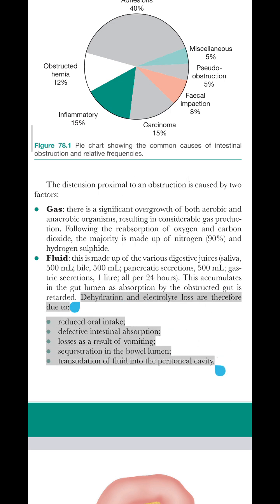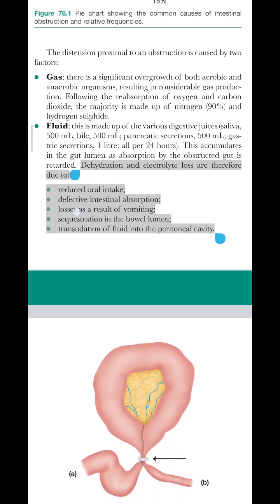Dehydration and electrolyte loss are therefore due to reduced oral intake, defective intestinal absorption, losses as a result of vomiting, sequestration in the bowel lumen, and transudation of fluid into the peritoneal cavity.